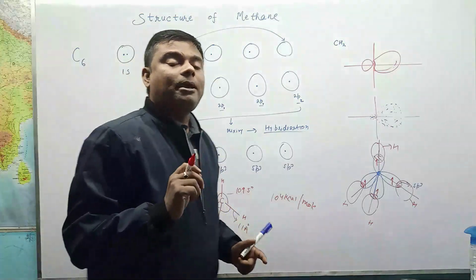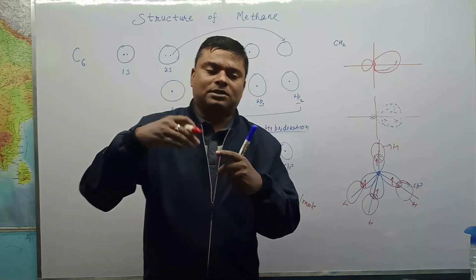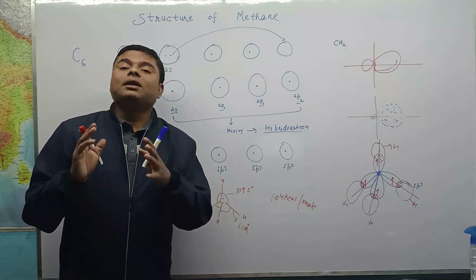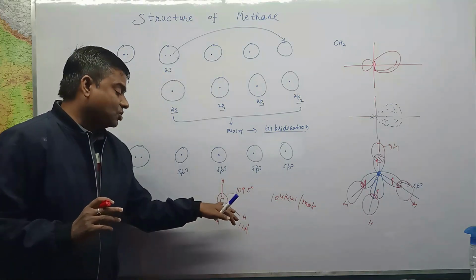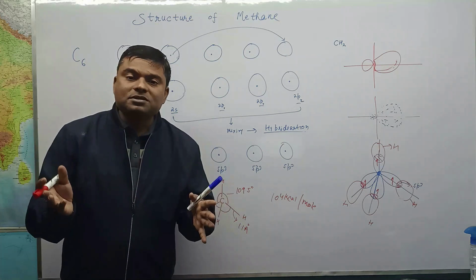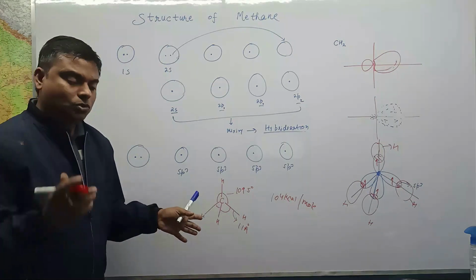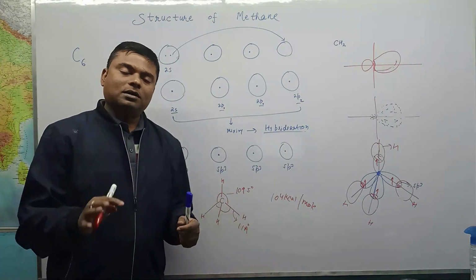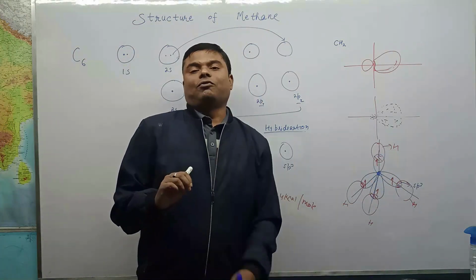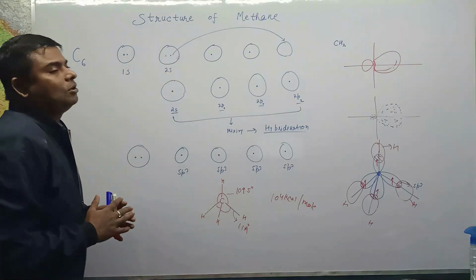This tetrahedral shape is arranged in such a way that there is minimum repulsion between the bonding electrons, that is, C and H, and minimum energy, and the shape so formed is tetrahedral. I hope you have cleared the concept of the structure of methane.